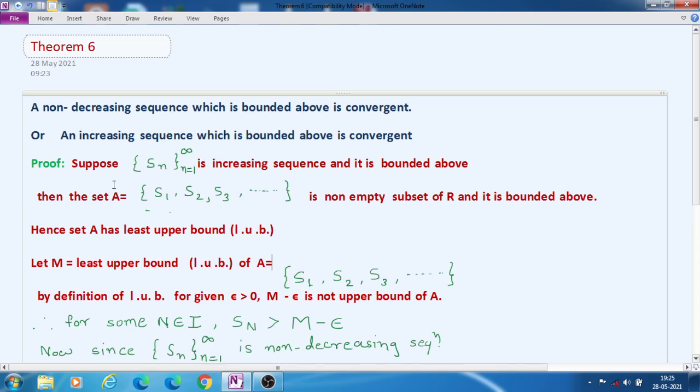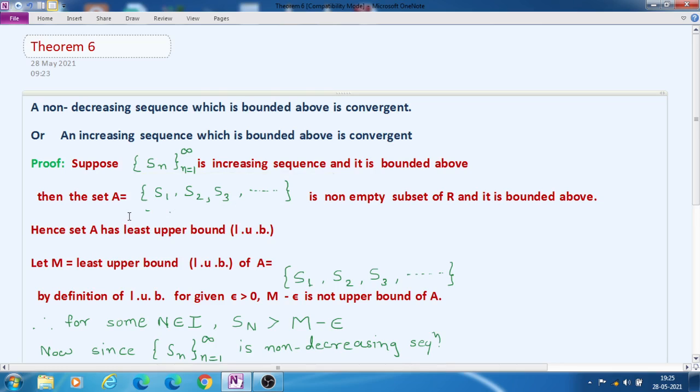Suppose the sequence Sn, n equal to 1 to infinity, is an increasing sequence, and let it be bounded above. Therefore the sequence Sn has the terms S1, S2, S3, and so on.